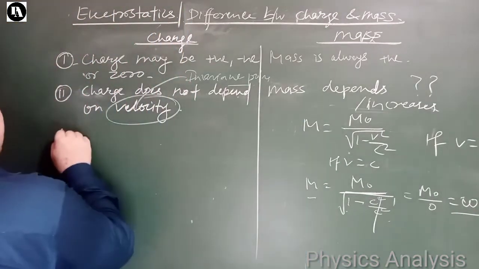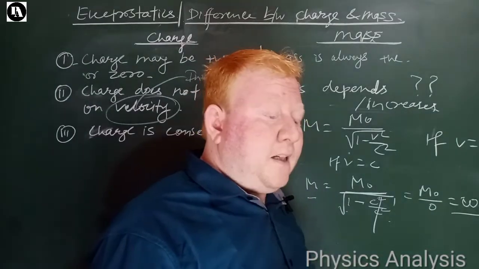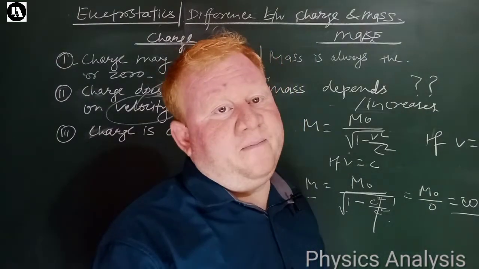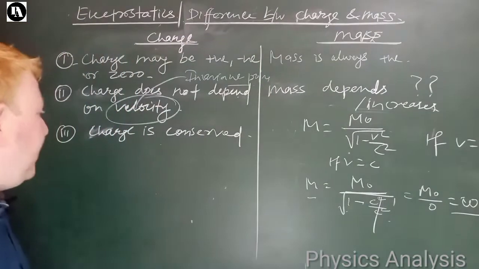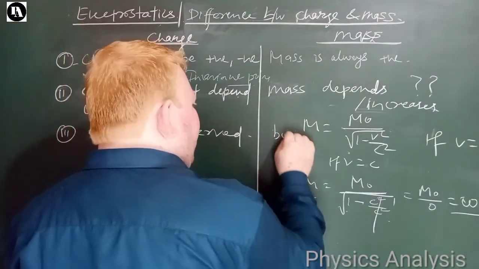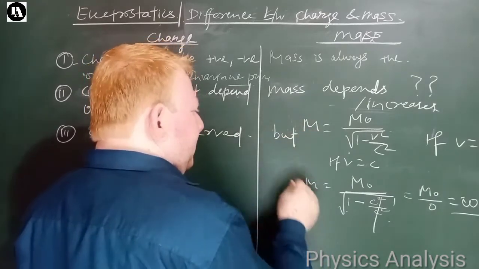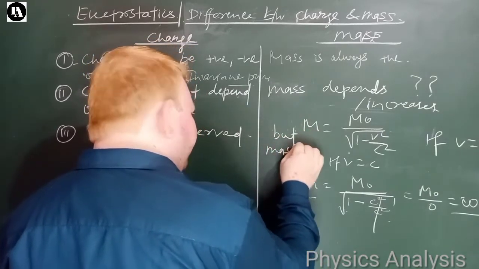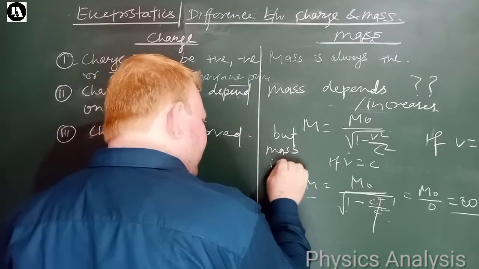Third, but yes, mass can be transferred into energy and vice versa. Mass energy equation, right? But charge is not.